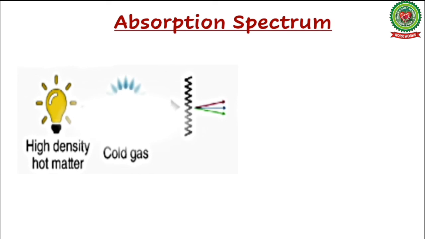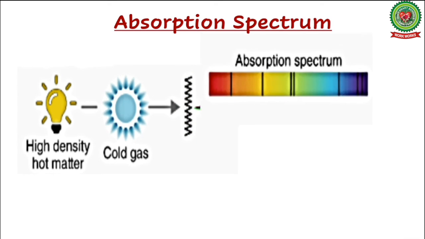Now let's discuss absorption spectrum. In this, when white light, let us take an example of a light bulb, having all the wavelengths of visible region is passed through a medium, and the medium, supposing, is a gas, and the transmitted light is dispersed by a prism or a diffraction grating. Here it is a diffraction grating.